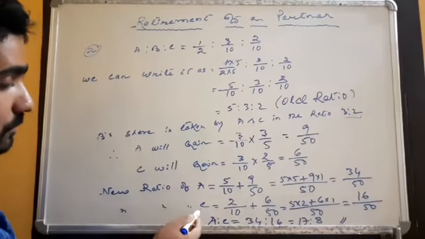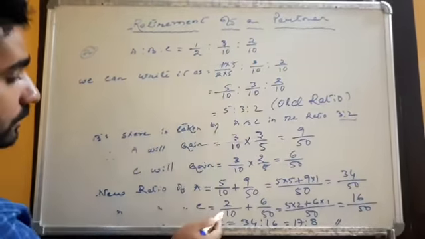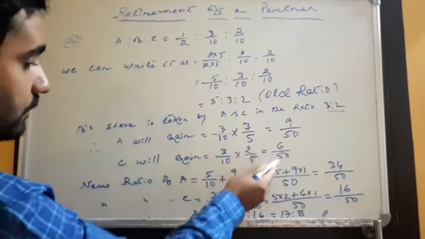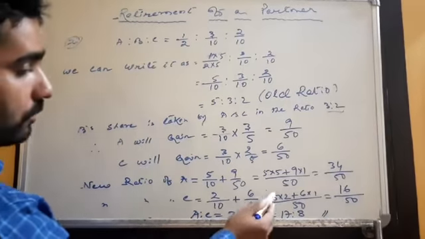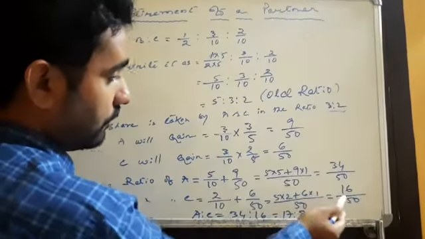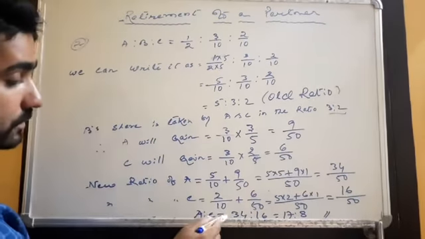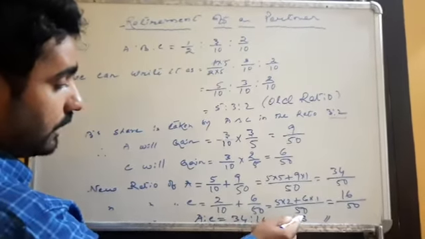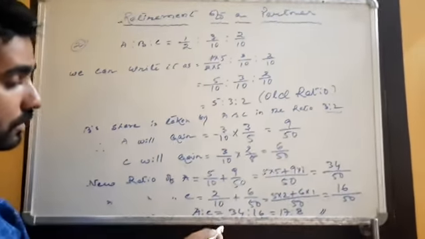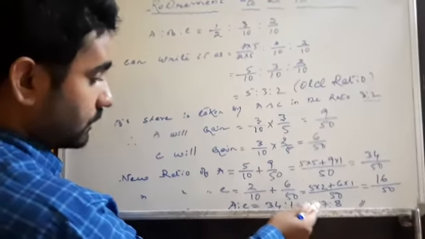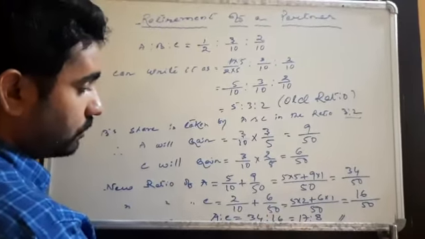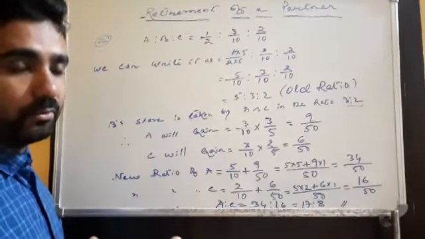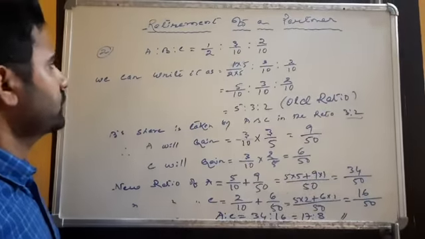Accordingly, C's new share. What is the old share of C? 2/10, and he is getting 6/50 from B. If we take the LCM, we'll get 16/50. So A and C's new ratio is 34 to 16, and if we divide by 2, we get 17 to 8, because 34 divided by 2 is 17, and 16 divided by 2 is 8. So the new ratio will be 17:8. Now we'll do question number 3.